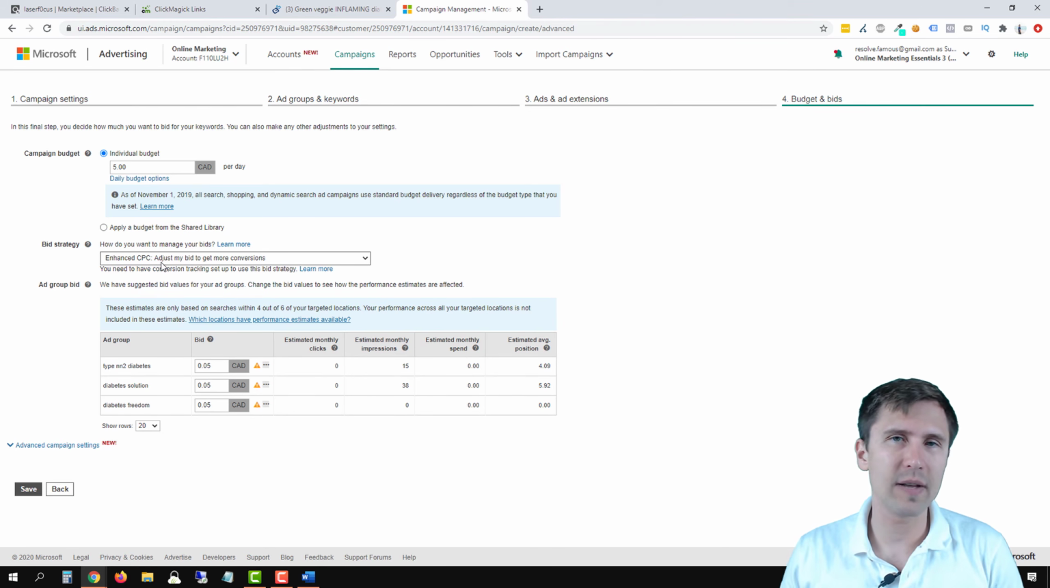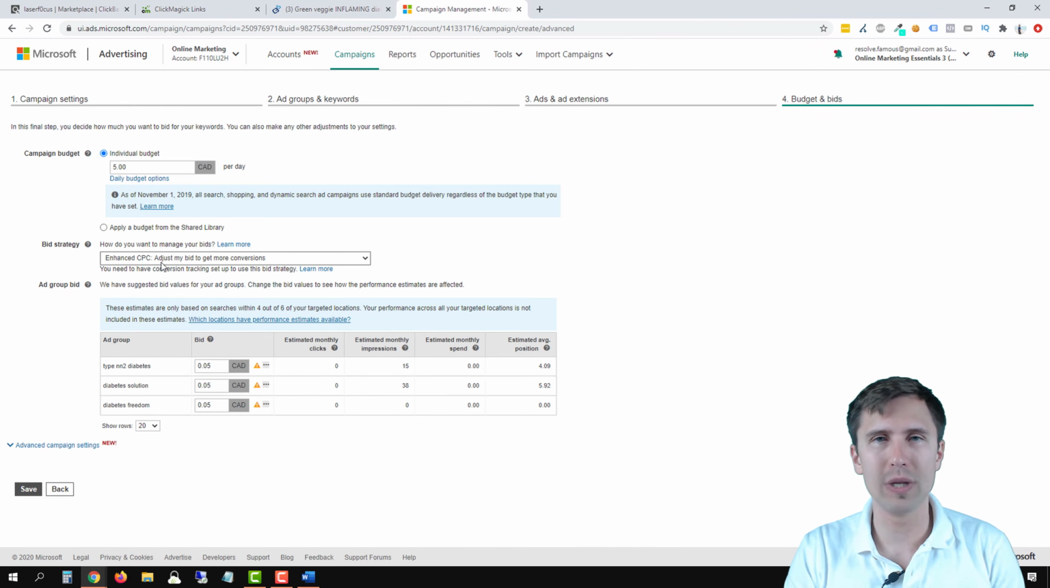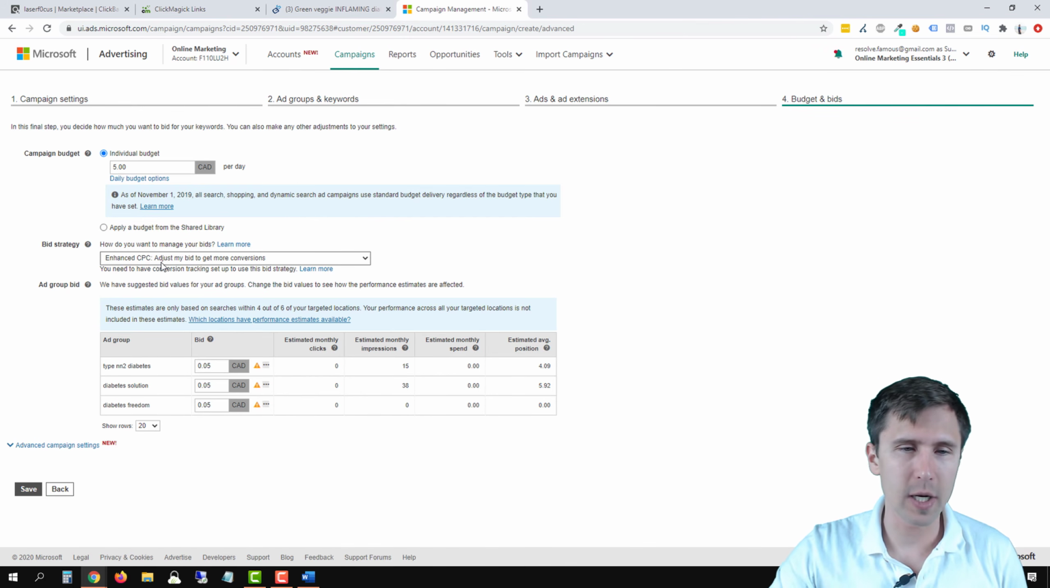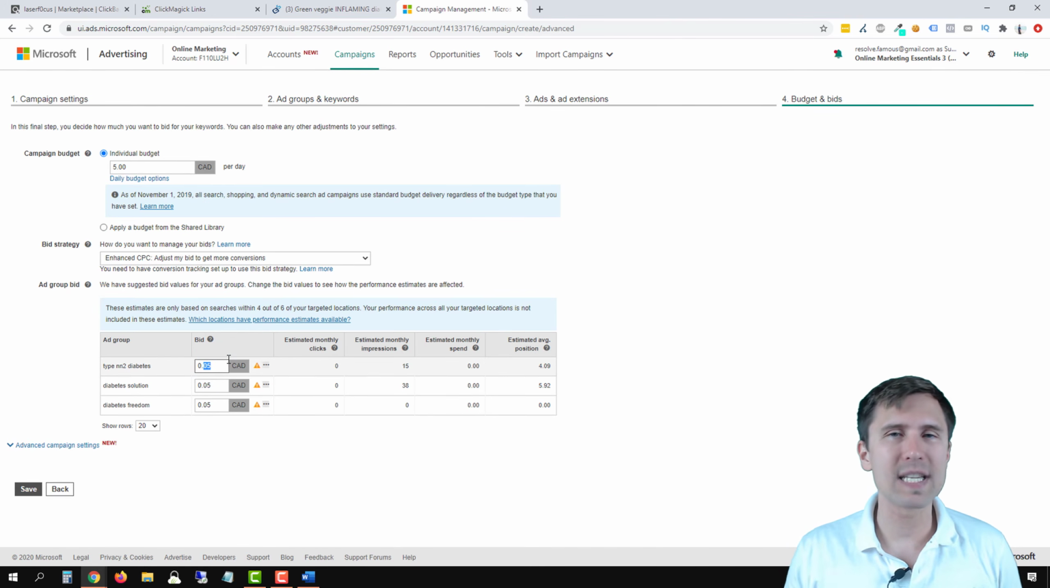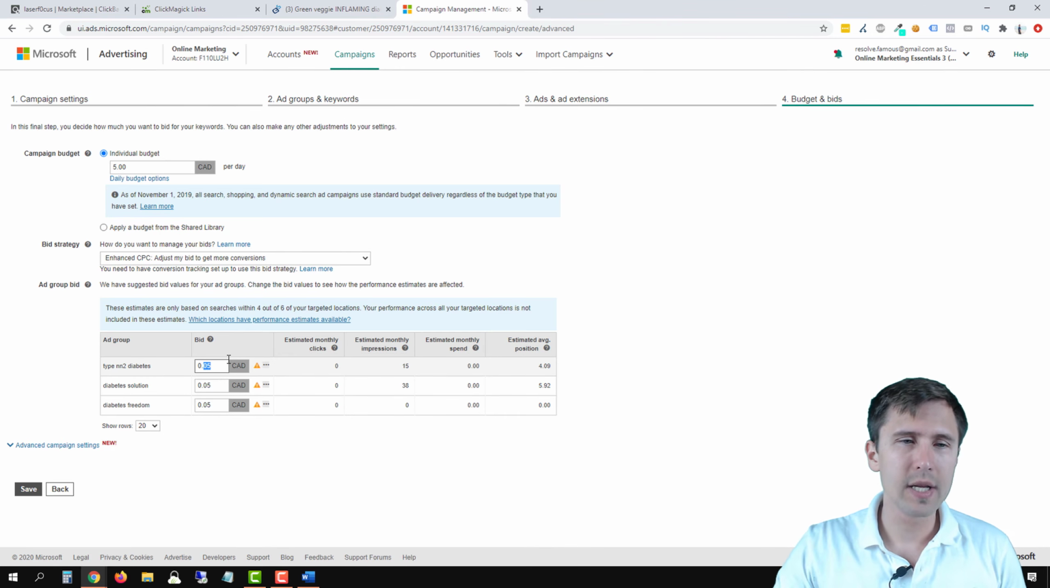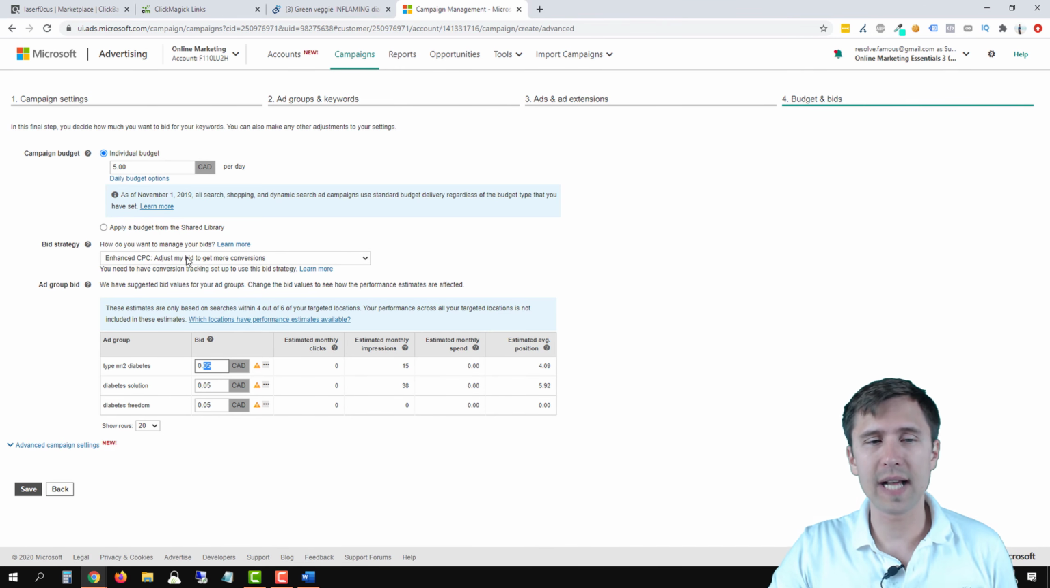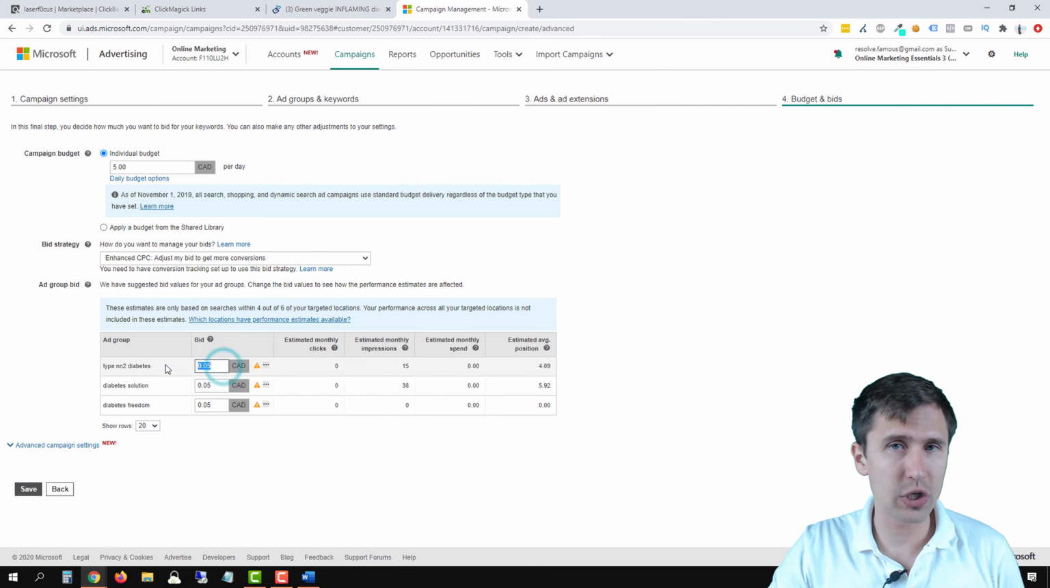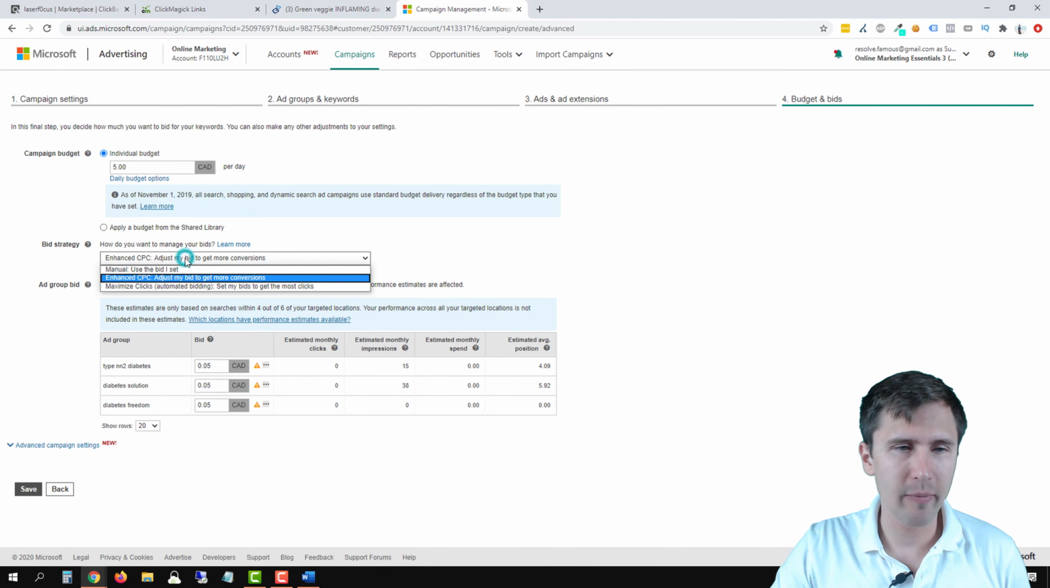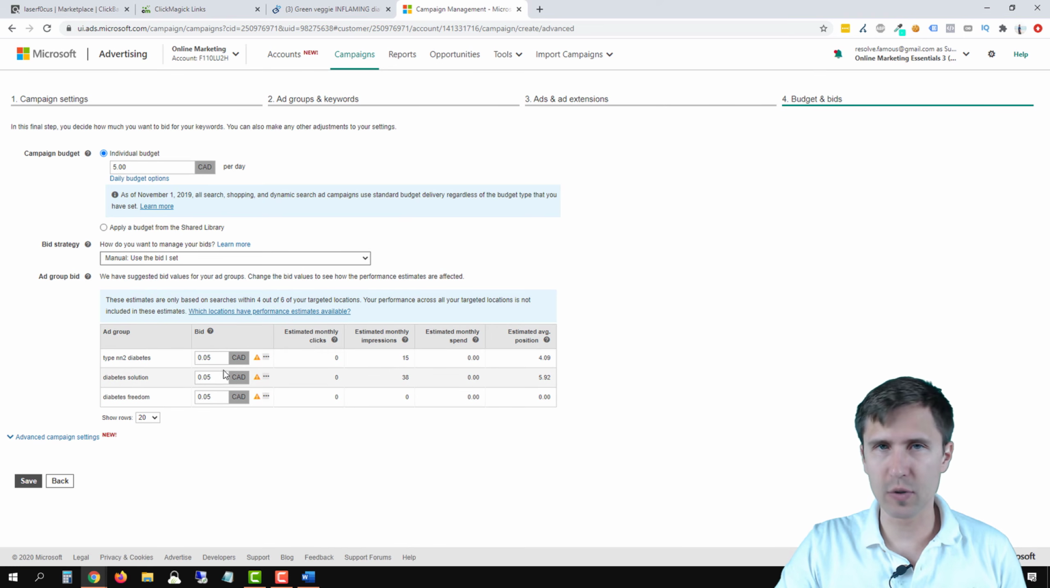Enhanced CPC means that if you put a maximum bid for your keywords, maximum bid is how much you're willing to spend, okay? So that's where you're putting it here. So for example, if your maximum bid is 5 cents, that means you're willing to spend a maximum of 5 cents to get a click for someone typing in type 2 diabetes related keywords that we have in this ad group, okay? So if you say enhanced CPC, then Microsoft Ads will sometimes bid higher than this in order to get the click. So if you're tight on budget, just click manual and you don't have to worry about them overspending. Now these are just estimates.